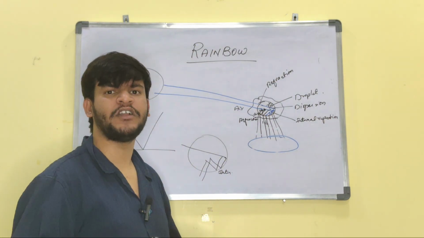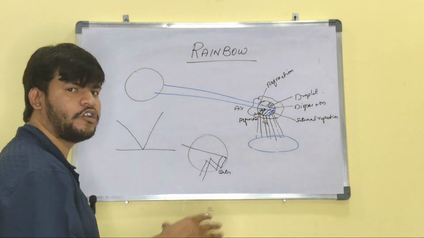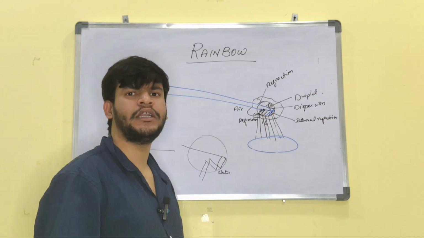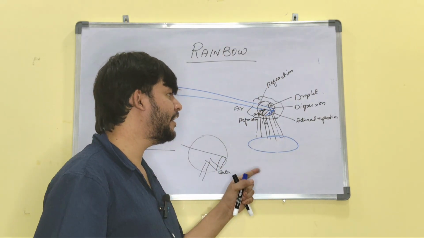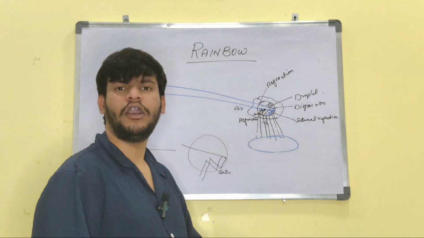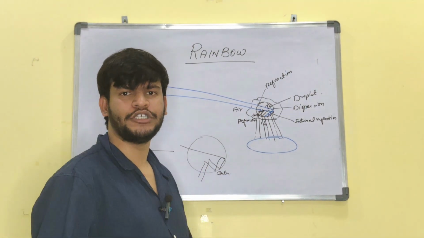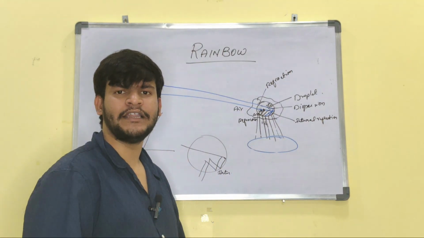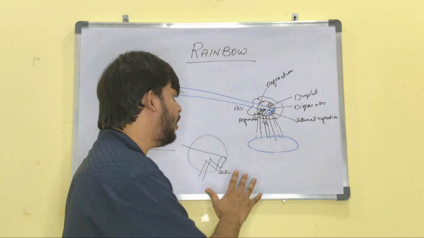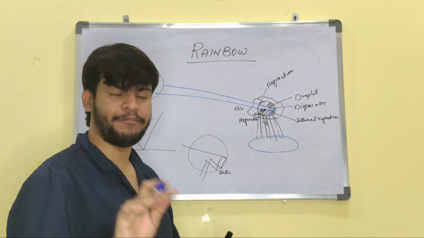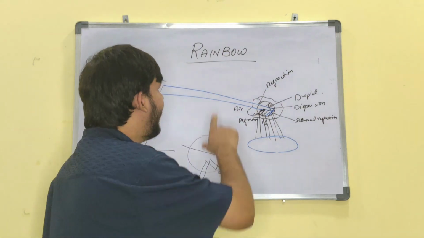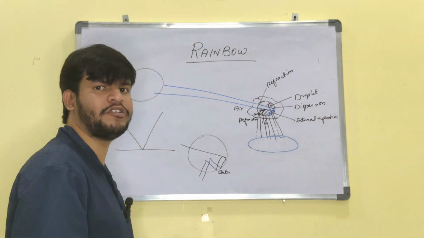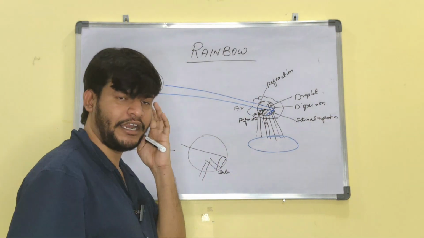The examiner will try to confuse you. How will he confuse you? The question will be: the process involved in the rainbow to appear: internal reflection, total internal reflection, and what else will he give? Refraction and dispersion. Choose the correct options. So we eliminate total internal reflection, and these three options will be correct. So we have to learn what the steps are. That's why, before explaining the rainbow, I explained what the steps involved in the appearance of a rainbow are.